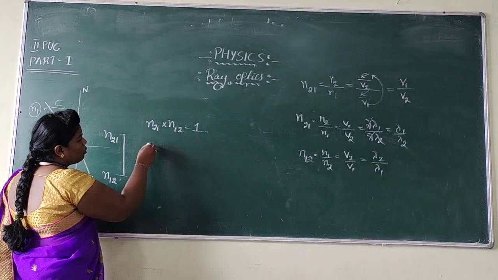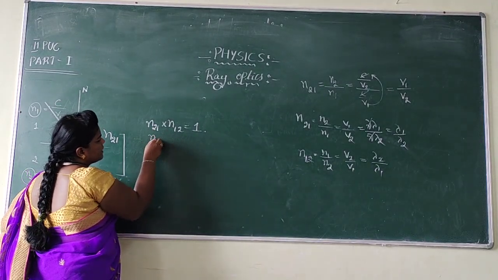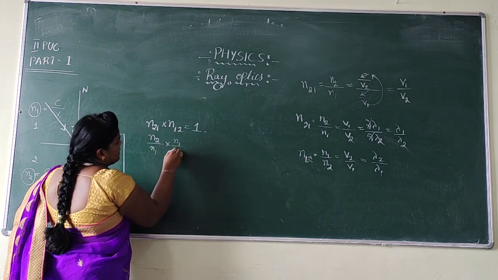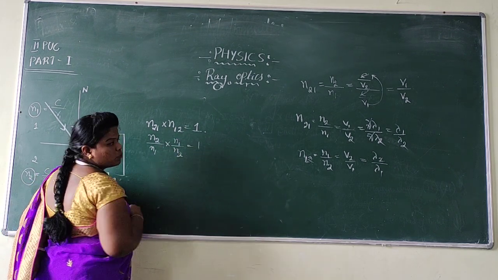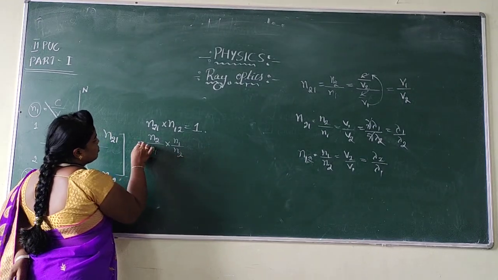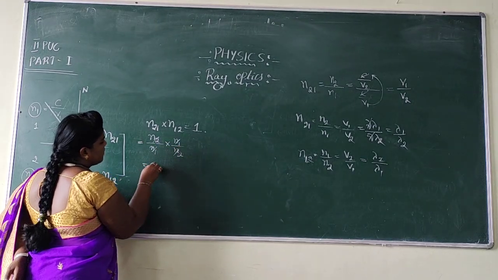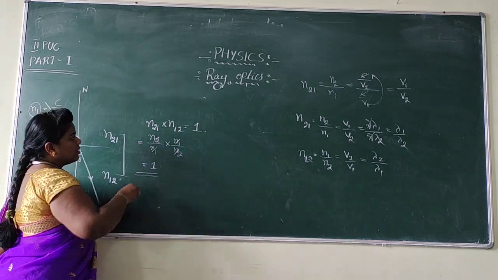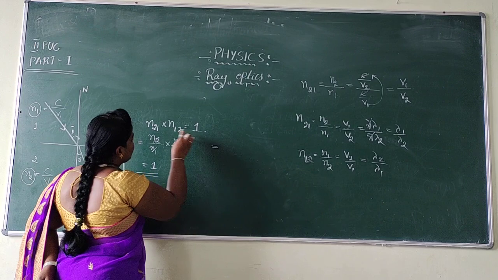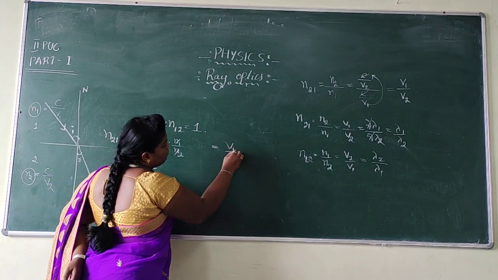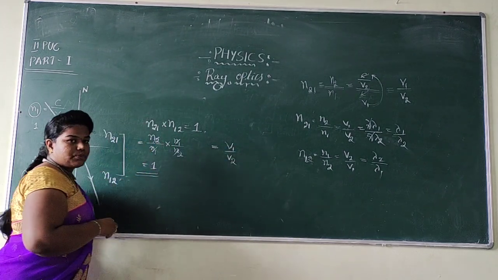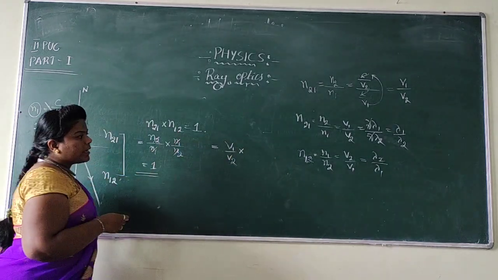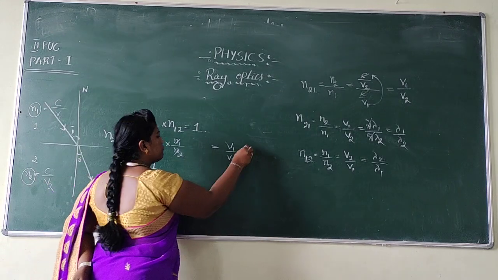How to prove this one? N21 can be written as N2 by N1, into N12, which can be written as N1 by N2, which is equal to 1. So you can observe that these things cancel with each other, remaining is 1. Or else you can prove it in a different way. In place of N21, with the help of velocity, I am writing V1 by V2 as I showed you before, into N12 which is V2 by V1.